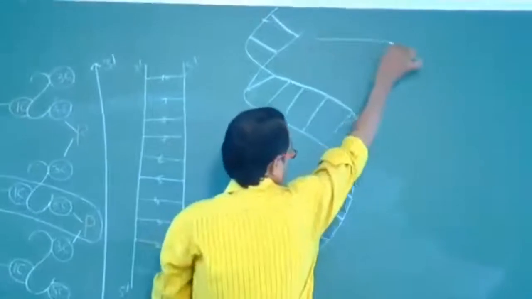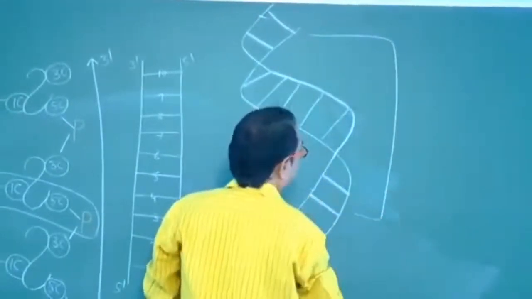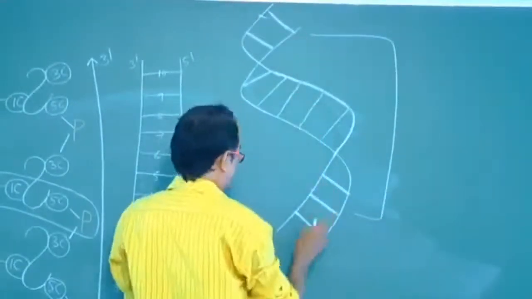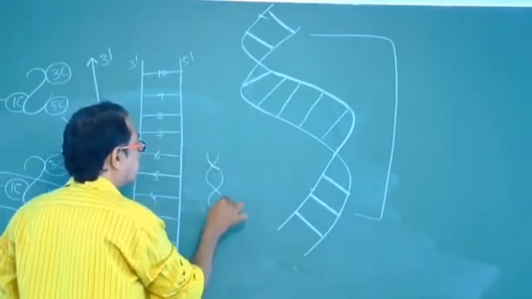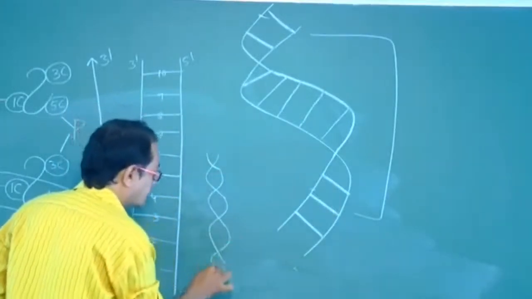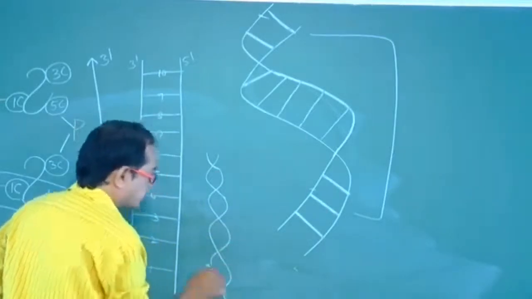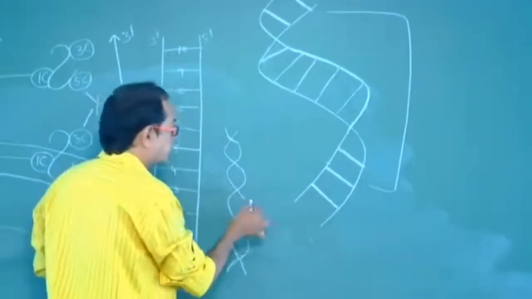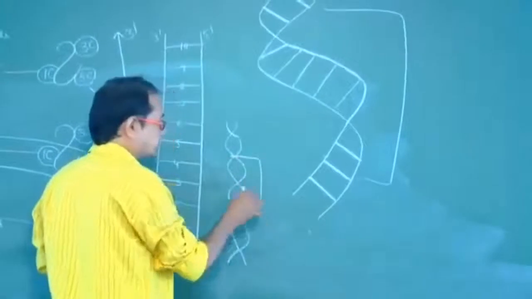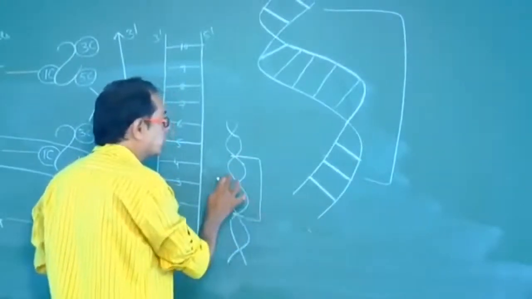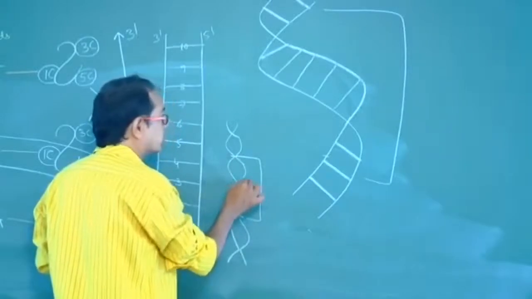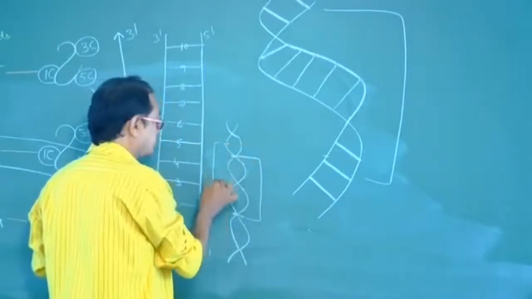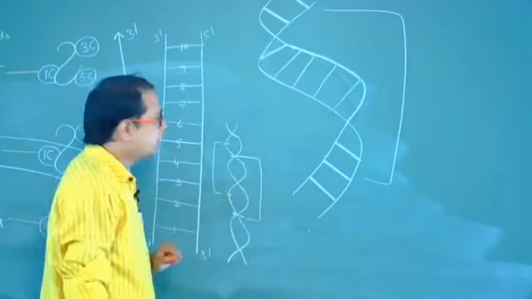Generally all the persons will run like this. If we start here, then from here to here, that is one turn. If we start here, this is one turn.